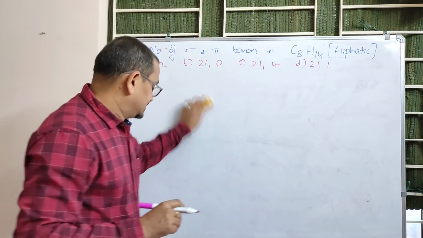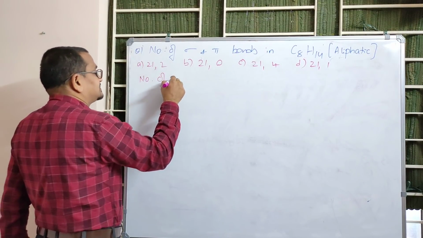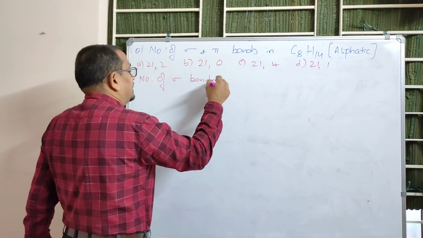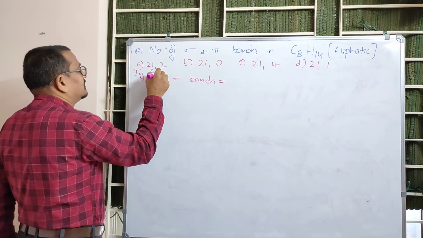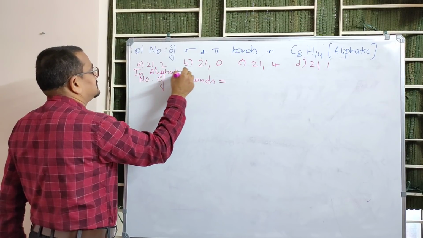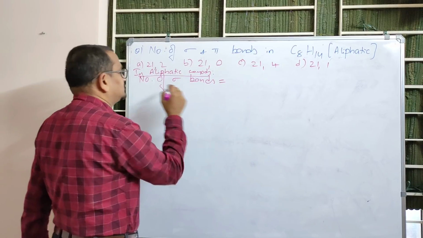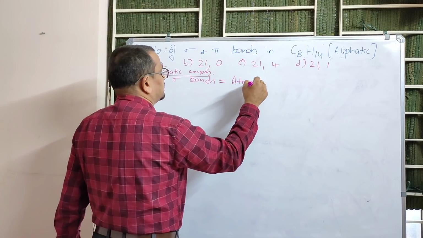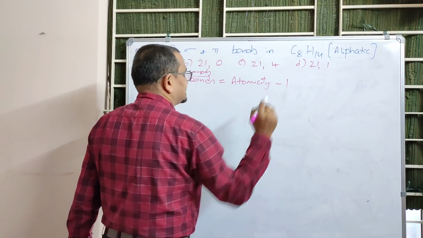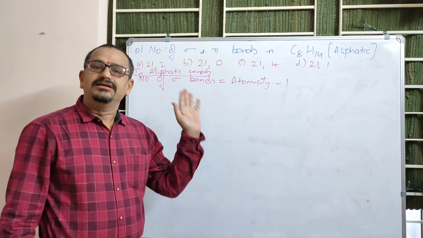What is that? Do remember these shortcuts. Number of sigma bonds can be calculated in aliphatic compounds. These are the formulas for aliphatic compounds. In aliphatic or open chain compounds, the number of sigma bonds can be calculated as atomicity minus 1.